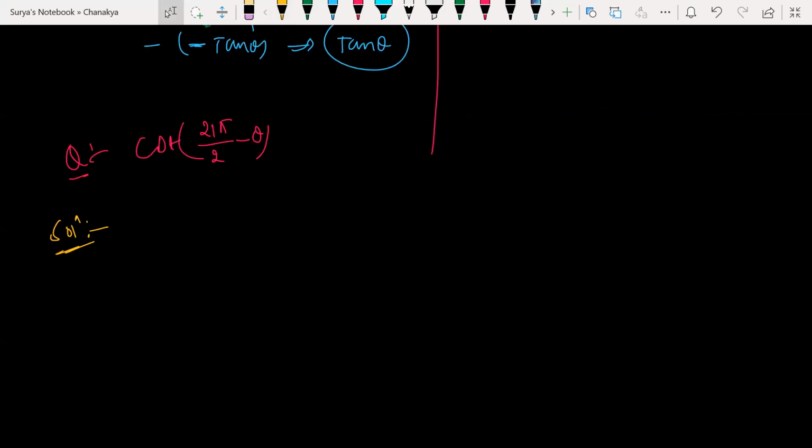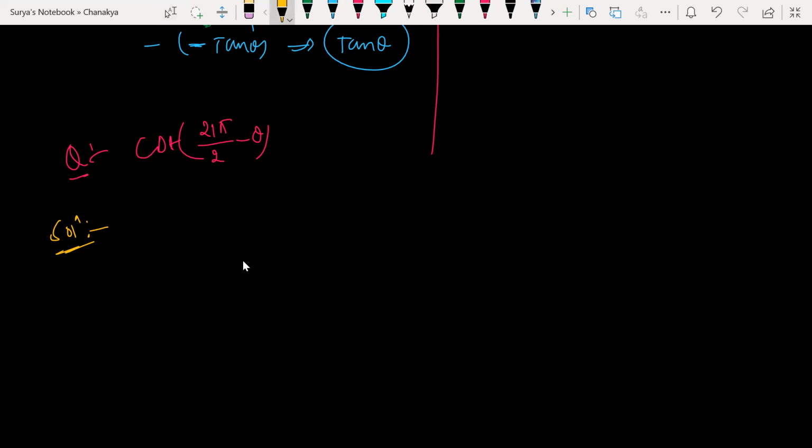Clear? Tell me what is the answer for this: minus cot theta, not tan theta, not plus here. Look at this here. Let me write 21 pi by 2.